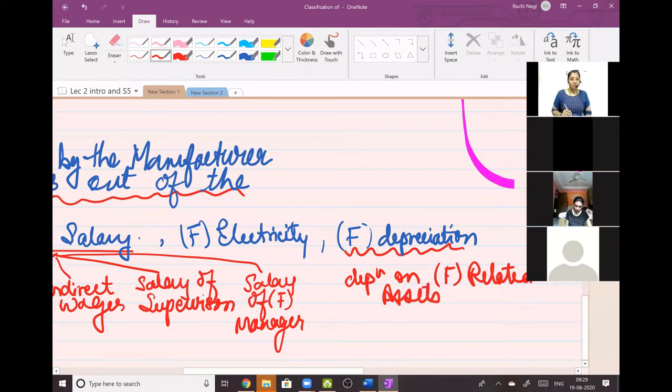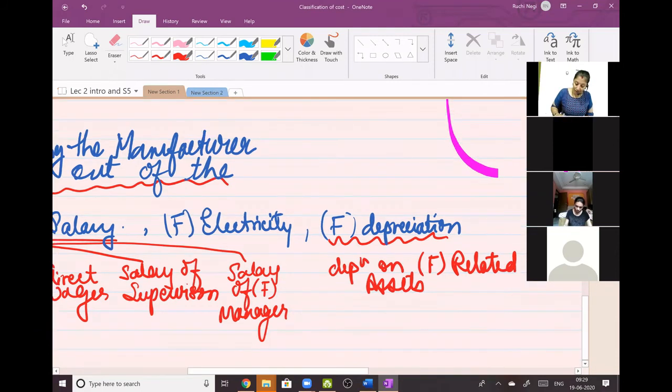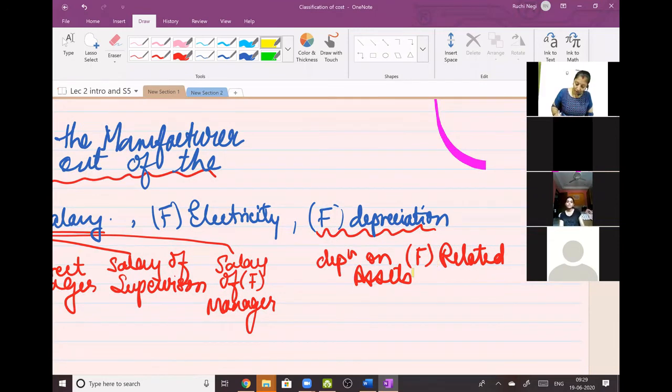Okay, depreciation on factory related assets. Now, as per Cost Accounting Standard 1, just as you have Accounting Standard 1, 2, 3, like this you have cost accounting standards. As per Cost Accounting Standard 1, what do you mean by factory assets? They have given you a definition.